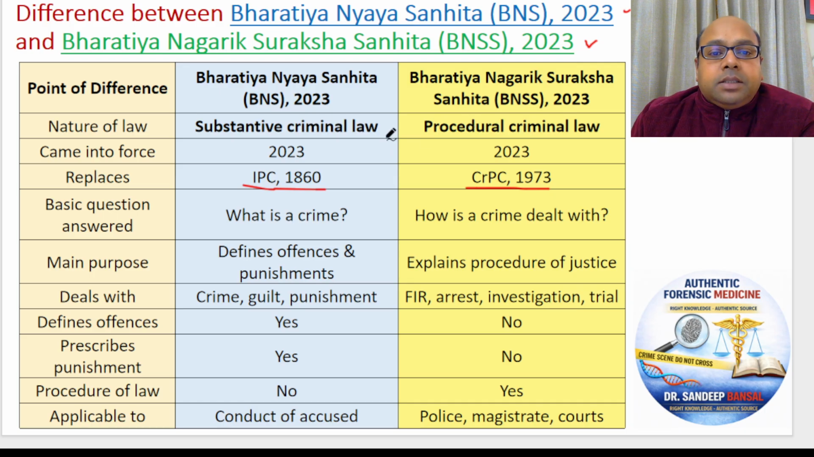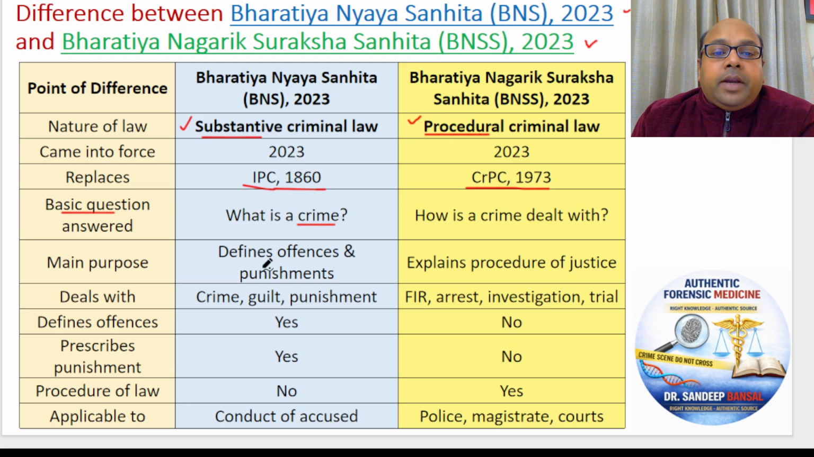So, Bhartiya Nyaya Sanhita is substantive criminal law, and Bhartiya Nagarik Suraksha Sanhita is procedural criminal law. Now, what do we mean by substantive and procedural? The difference is that Bhartiya Nyaya Sanhita is the law where every crime is defined. The basic question answered here is: what is a crime? What action of a human should be called a crime?